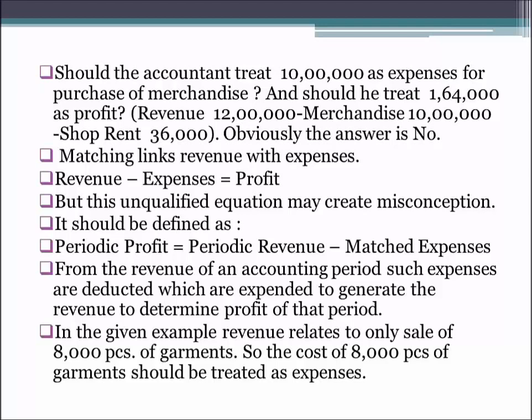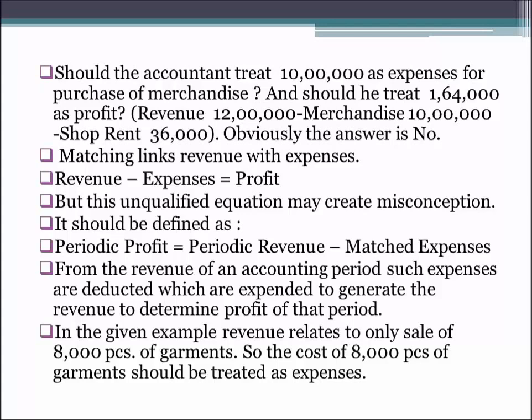As we know, and as the matching concept says, the revenues are to be linked with the expenses and the expenses are to be linked with the revenues. So we will take into account for calculating the profit only that expense which can be matched with the revenue. As we see, he purchased 10,000 pieces and he sold 8,000 pieces. So the remaining 2,000 he is not able to sell in that 1 year, and that 2,000 is his inventory. So we will not take the expense of those 2,000 merchandise for calculating the profit for the year.